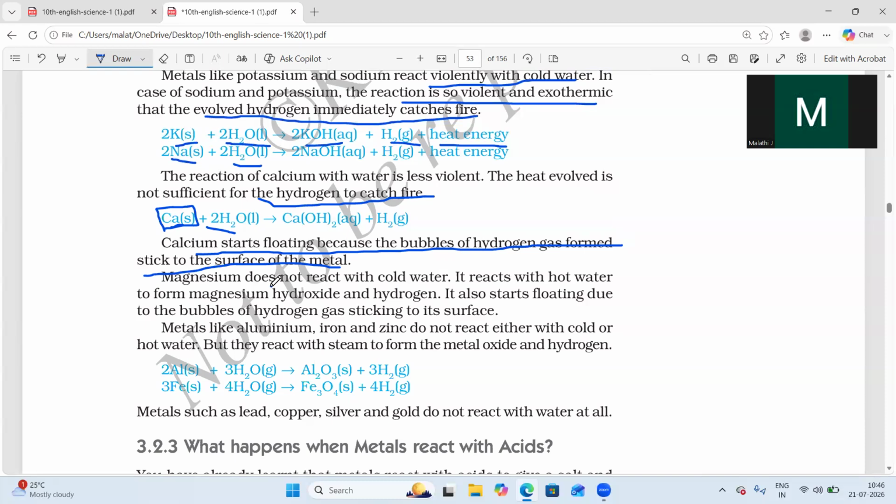So we studied how metals react with steam and cold water. Now, also, metals react with hot water.